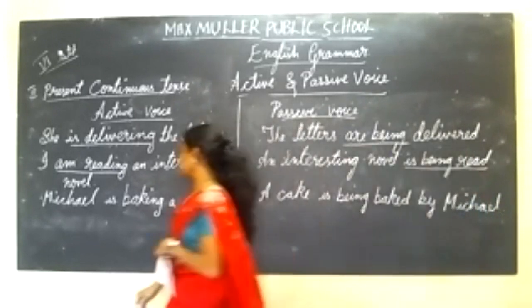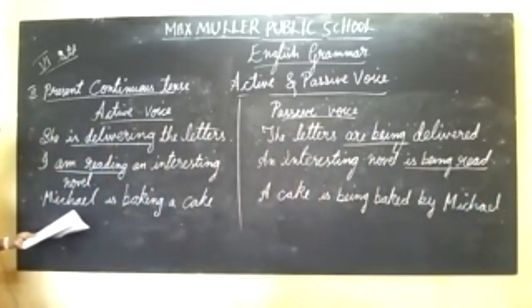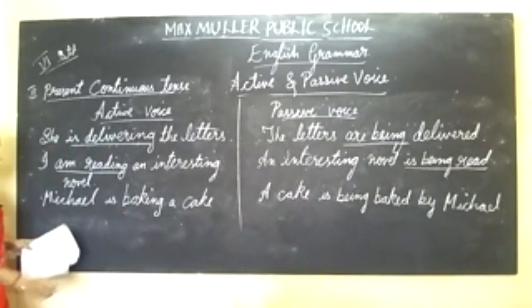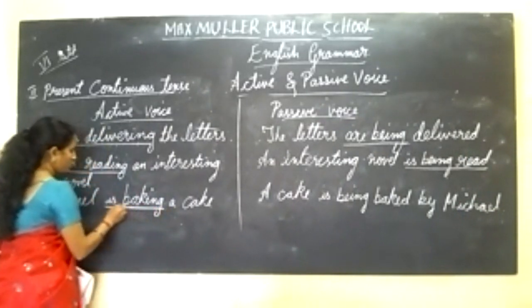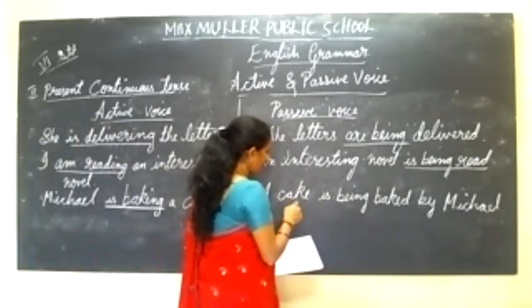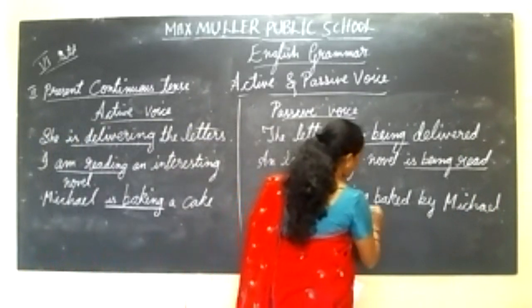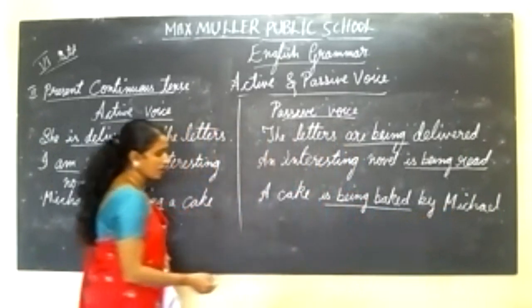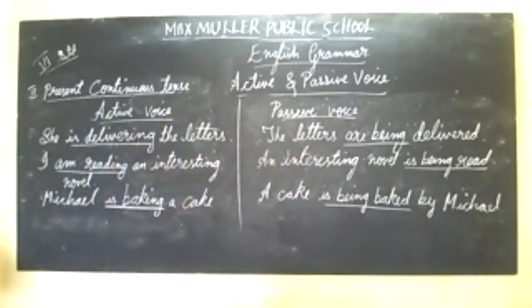See the difference between these two sentences. Michael is baking a cake. Is baking. Right now, is baking. A cake is being baked by Michael. Is being baked by Michael. See the difference between active and passive voice.